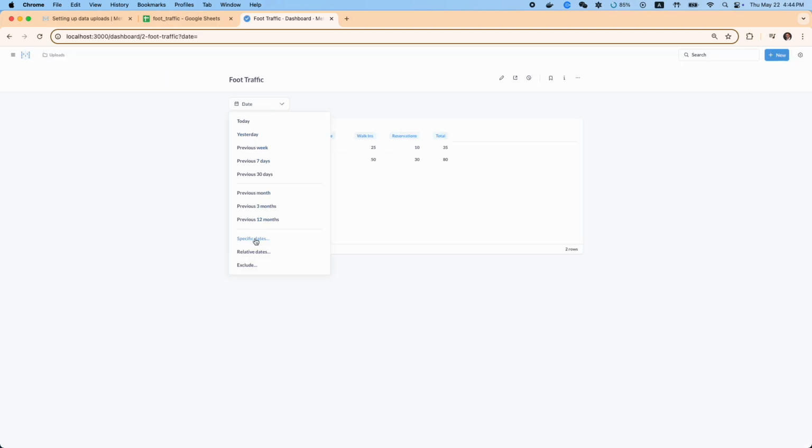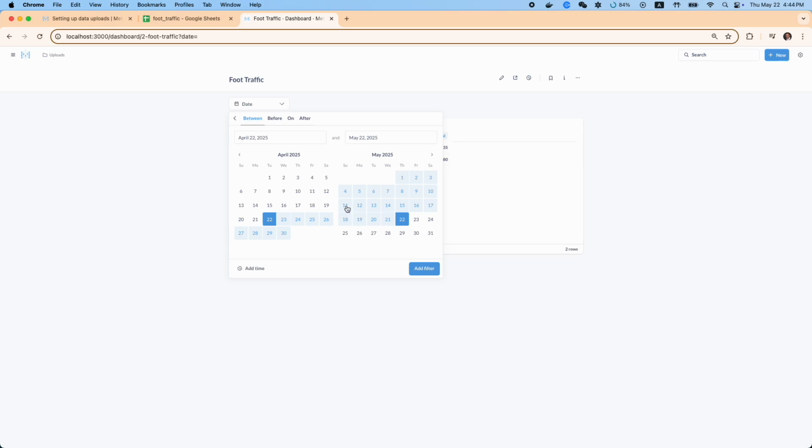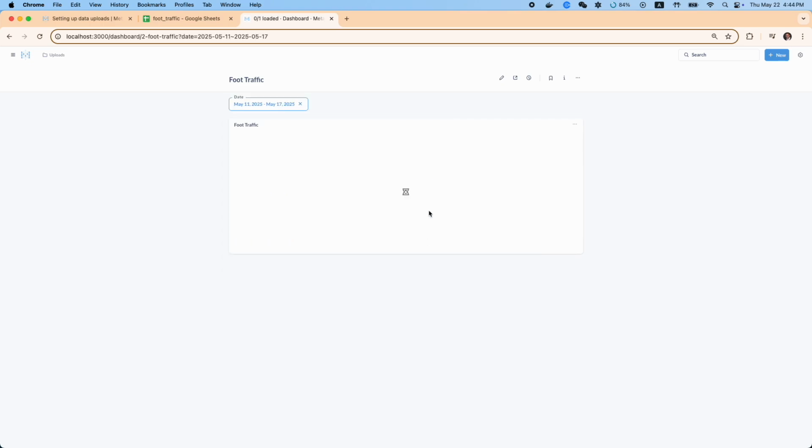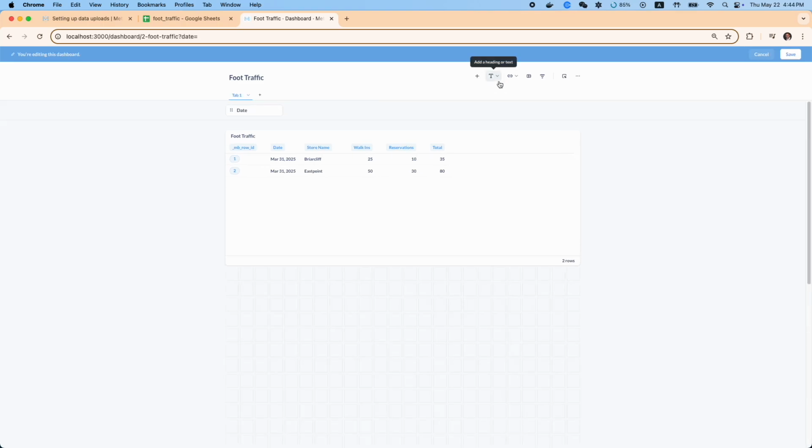Then we come up here. We'll try specific dates, maybe look at the 11th to the 17th. There's no data for those dates, so nothing shows up.